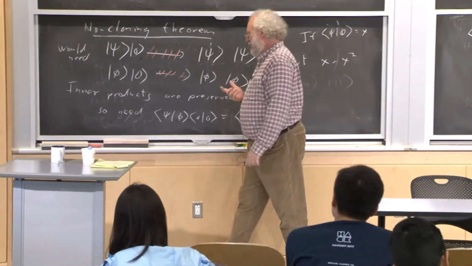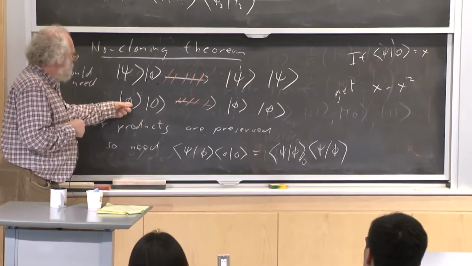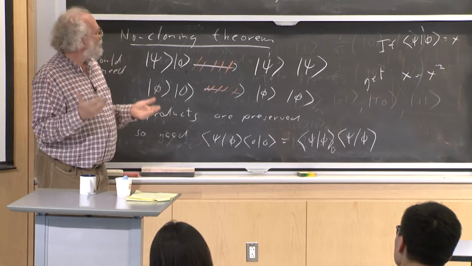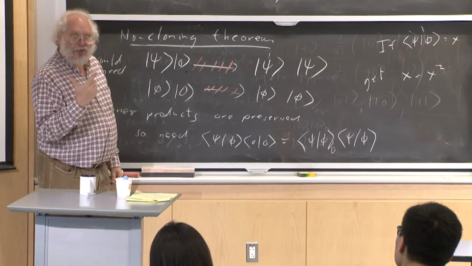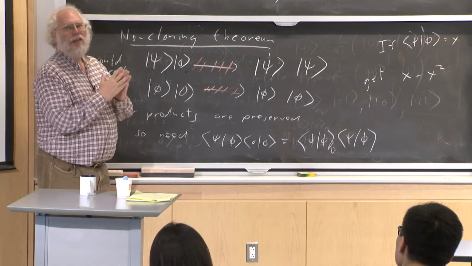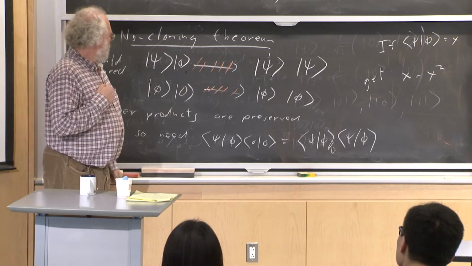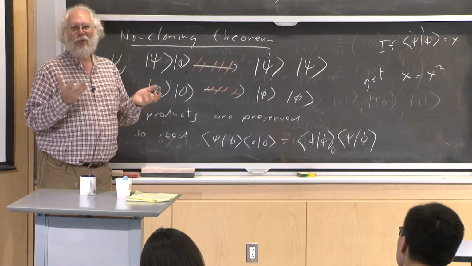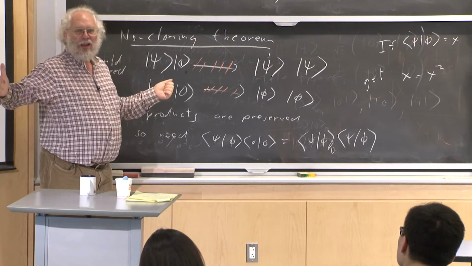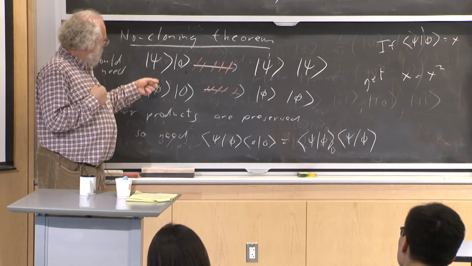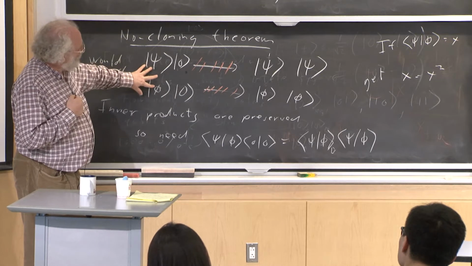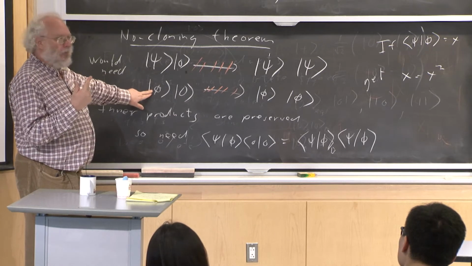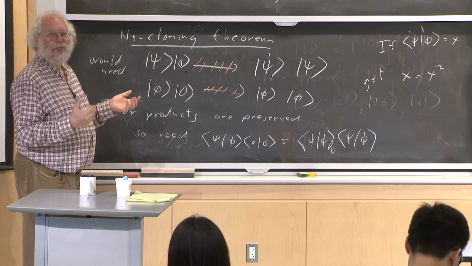So what does that say? Well, if we had two distinguishable states, we could clone them. We can measure which of these two states they're in, and then we can make as many copies as we want. If we have two equal states, we can clone them. And assuming we know what the state is, we can make as many copies of it as we want. But if we have two states which we don't know and which are not orthogonal, then we cannot clone them.